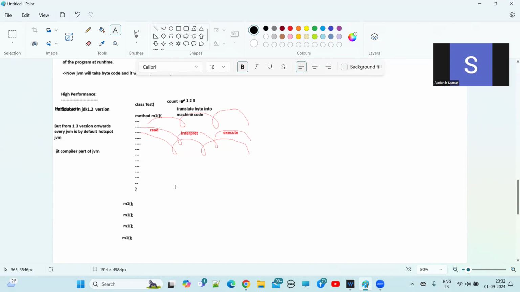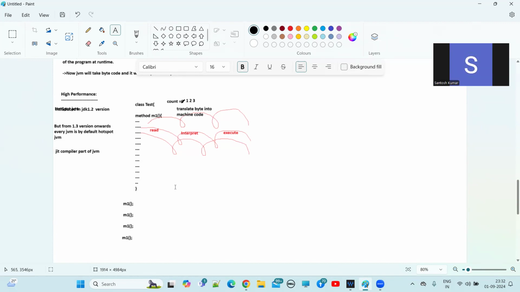will vary from JVM to JVM. For a few JVMs, this threshold value can be 2. For a few JVMs, this threshold value can be 3. So understand how Java is high performance.